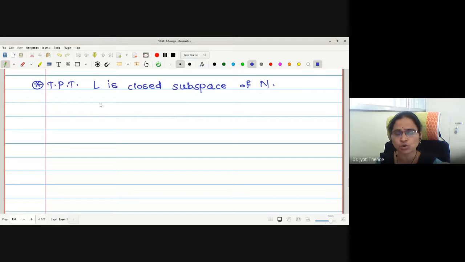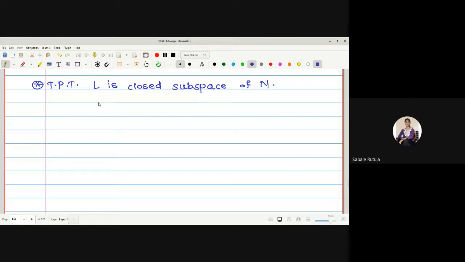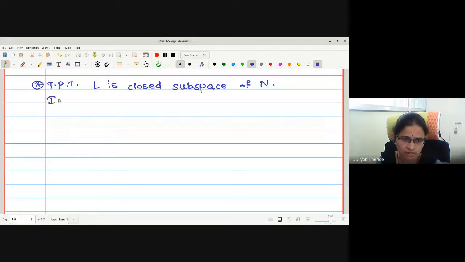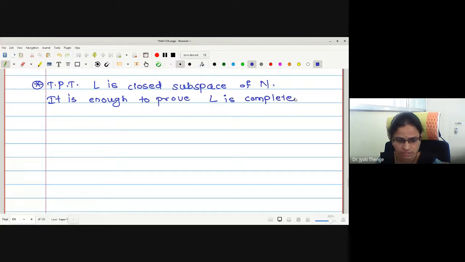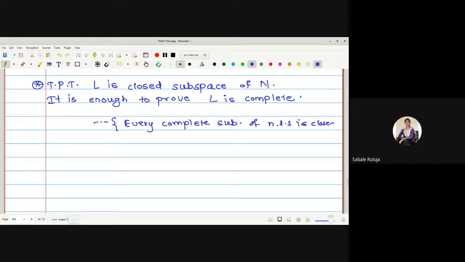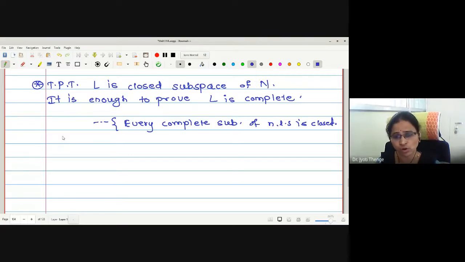To show it is closed, may I say it is sufficient to show it is complete? It is enough to prove L is complete. Reason: every complete subspace of a normed linear space is closed. Now, if I want to show it is complete, I should start with one Cauchy sequence and show it is convergent in the same space.